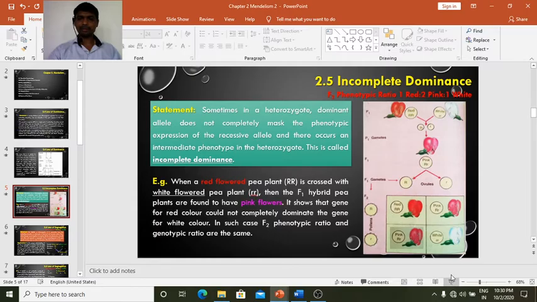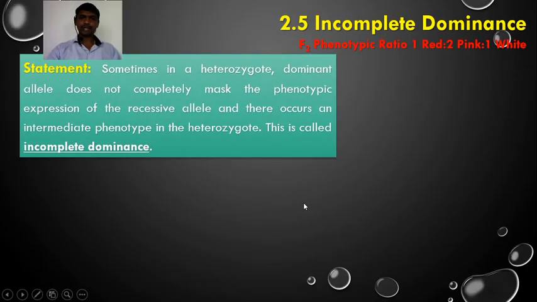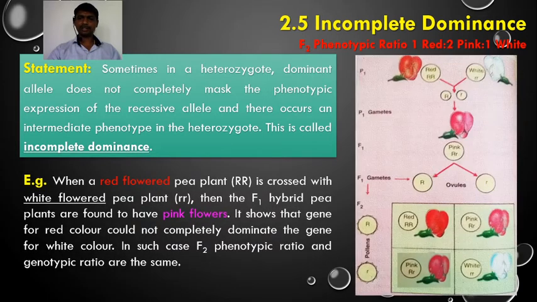So according to incomplete dominance, in the heterozygote, the dominant allele does not completely mask the phenotypic expression of the recessive allele, and there occurs an intermediate phenotype in the heterozygote. This is the case where a monohybrid cross has been made between a red flowered pea plant and a white flowered pea plant. In the F1 generation, an intermediate phenotype, that is pink colored or pink flowered pea plants, has been obtained.